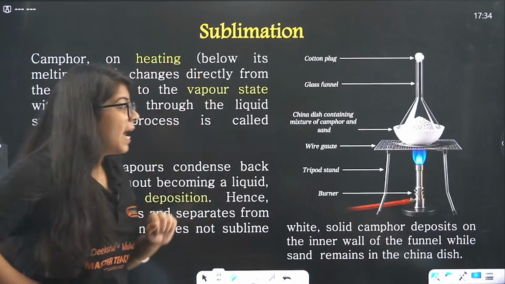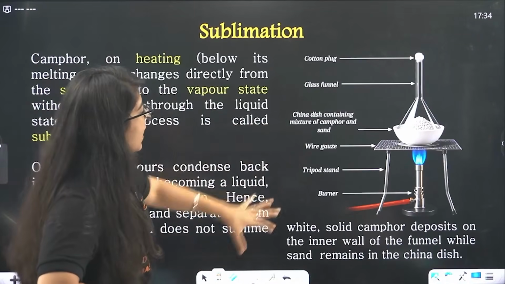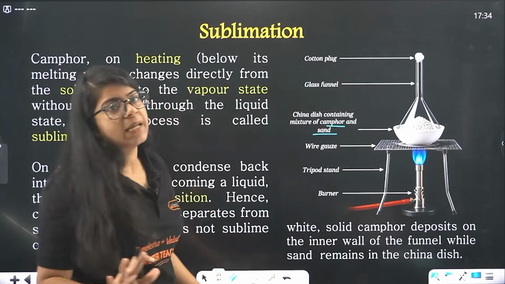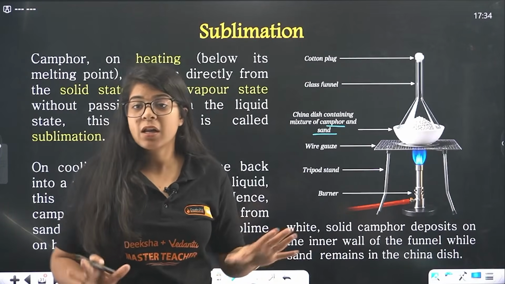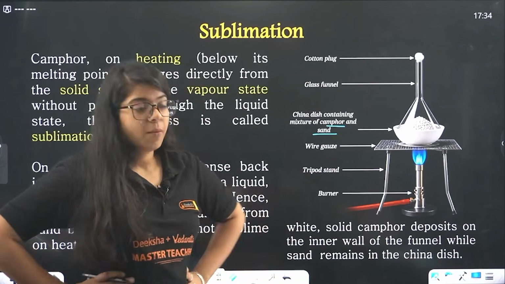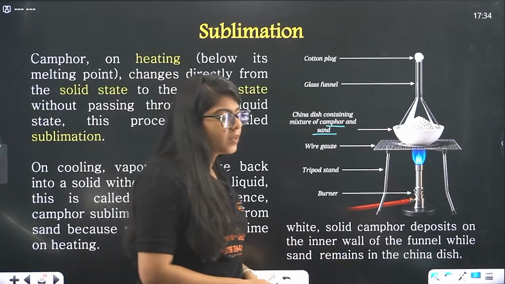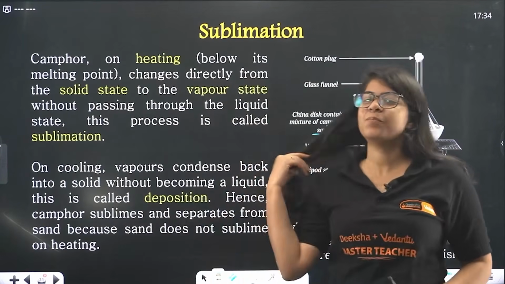Now, let's say I want to separate a china dish containing camphor and sand. So I have accidentally mixed camphor powder and sand. Okay, now I want to separate them. Now what will I do? Ma'am, I will sit there and take each grain out. No, you won't do that. Okay, you have to go play your Free Fire and PUBG as well.